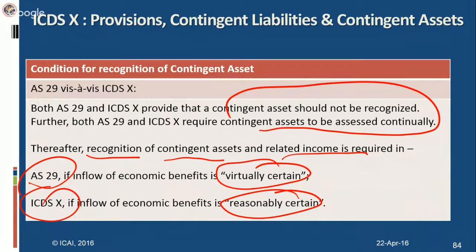So this is a case of income recognition. In ICDS 10, I do it at an earlier point of time. When it becomes reasonably certain itself, I recognize an income. Whereas, for accounting purposes as per AS 29, I will recognize it only when it is virtually certain. Income recognition is at an earlier point of time. Recognition of provision is at a later point of time for the purpose of ICDS. Therefore, the deviation between AS 29 and ICDS 10 would have the effect of advanced recognition of income for tax purposes and consequently result in earlier payment of taxes.